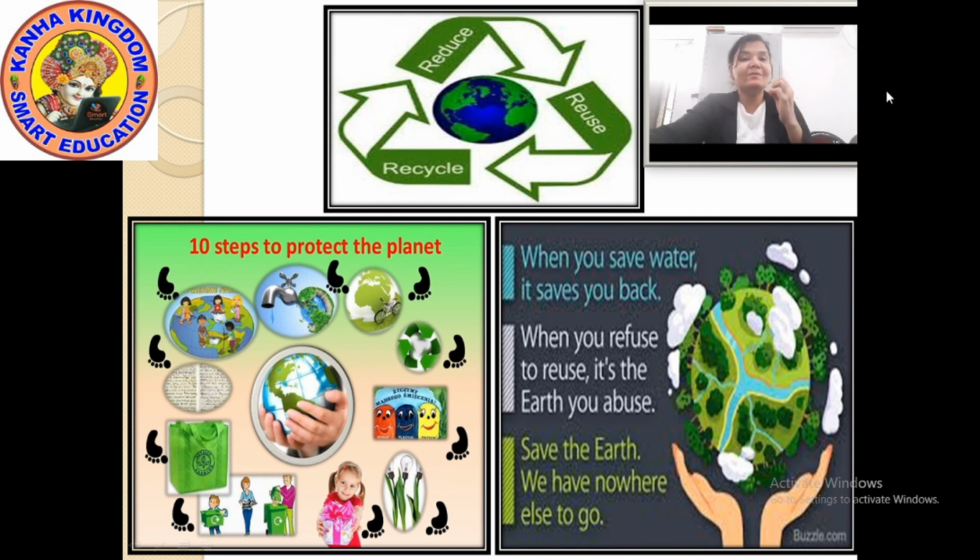When you don't value the things given by nature, nature also does not give you the same value. Save the earth. Why? Because we have no other place to go. We have to live on this earth, so it is our duty to save the environment.